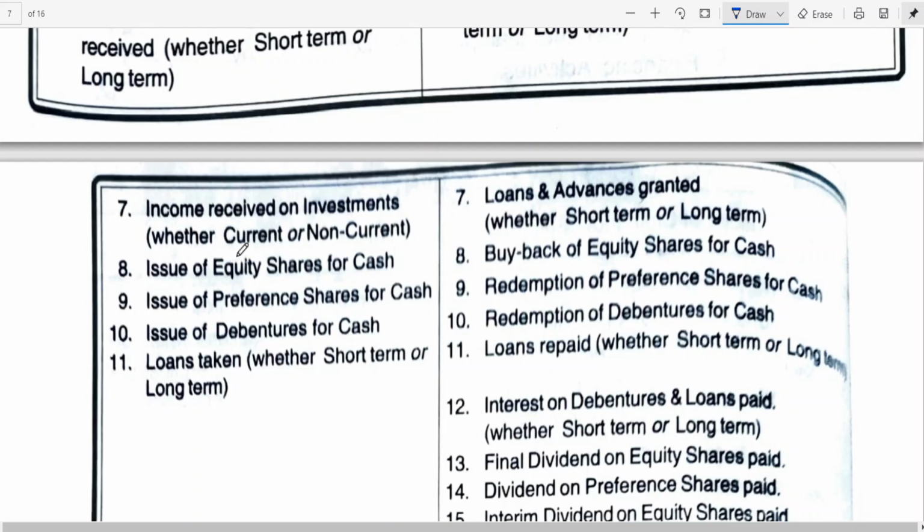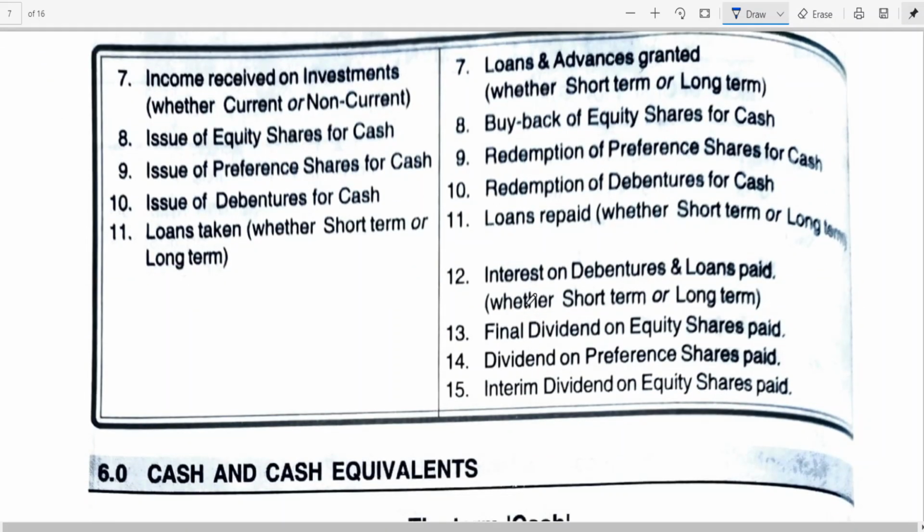Income received on investment, whether current or non-current, issue of equity shares for cash, issue of preference shares for cash, issue of debentures for cash, loans taken. A few examples have been given. Loans and advances, whether short term or long term, buyback of equity shares for cash, redemption of preference shares, redemption of debentures, loans repaid, interest on debentures, final dividend on equity shares paid, dividend on preference shares paid, interim dividend on equity shares paid.